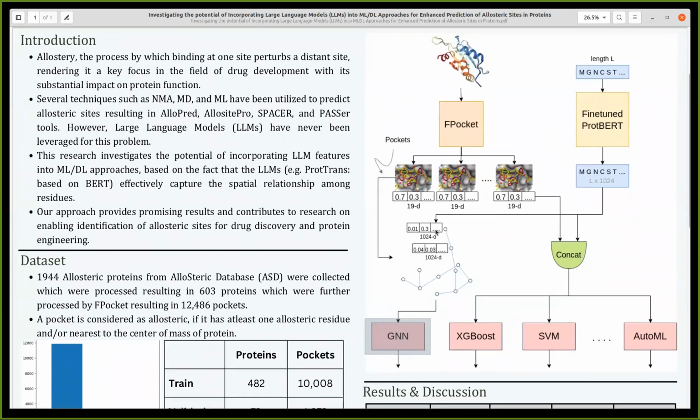We create graphs of each pocket such that each node in this graph represents a residue in the pocket, and each node has a 1024-dimensional feature vector that we take from the ProtBERT model. This graph is then fed to the graph neural network, which predicts whether this graph or pocket is allosteric or not. Moreover, we combine these features from Fpocket and the language model, and then we feed these features to the XGBoost, SVM, and AutoML models. These models are trained on these features in order to predict whether this pocket is allosteric or not.